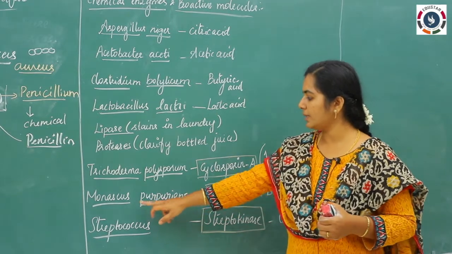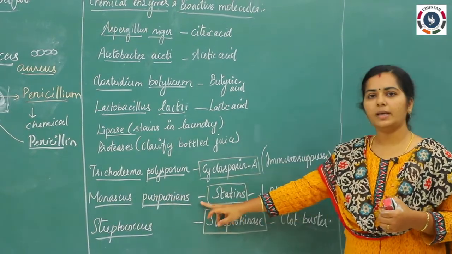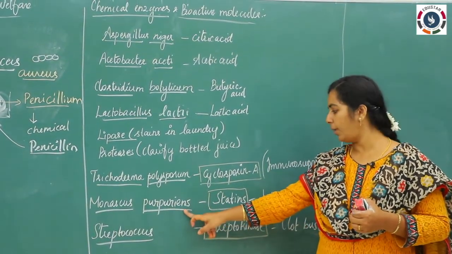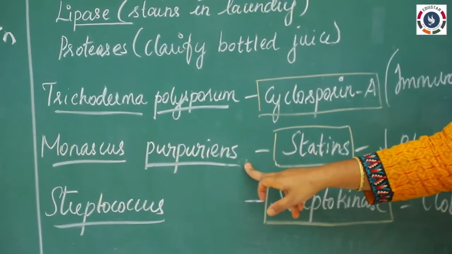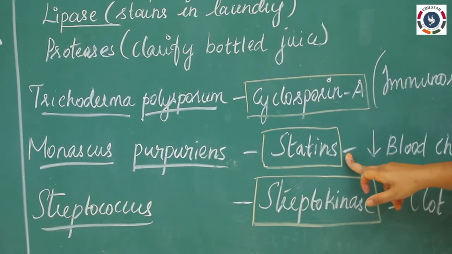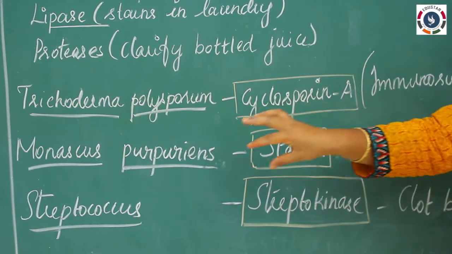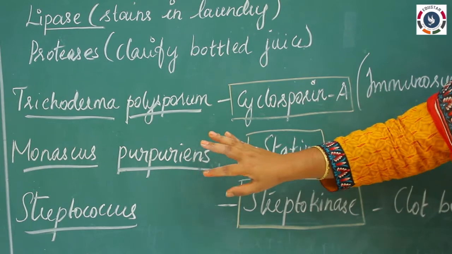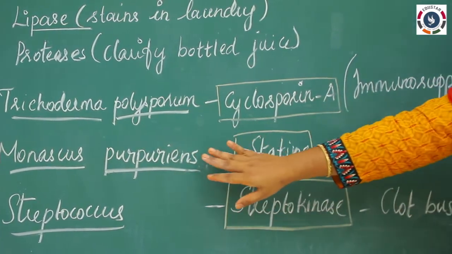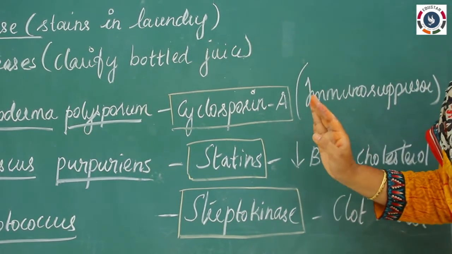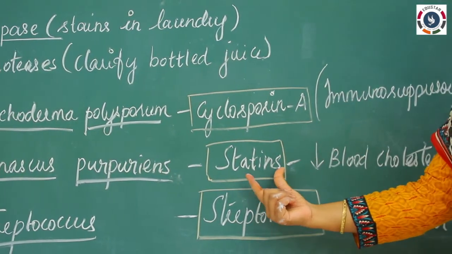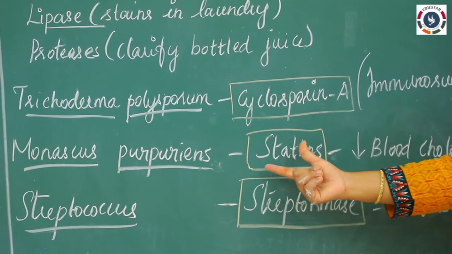The next one is Monascus purpureus. Here this is a very important compound, a very important organism. Okay, this is said to be a yeast. This yeast produces statins. Statin is a chemical compound produced as a byproduct of this yeast while producing alcohol. We know that yeast undergoes fermentation and produces alcohol, right? So in between, one chemical product is produced, that is said to be the statins.